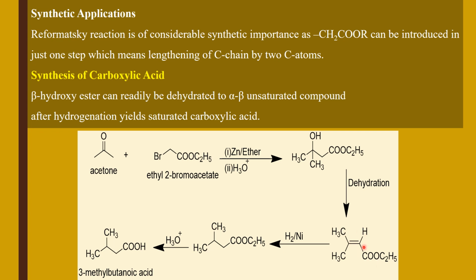And if this double bond is hydrogenated in the presence of hydrogen and nickel, saturated ester is formed. And in the last step, this ester is hydrolyzed to carboxylic acid. In this way, this reaction can be used for the synthesis of carboxylic acid.